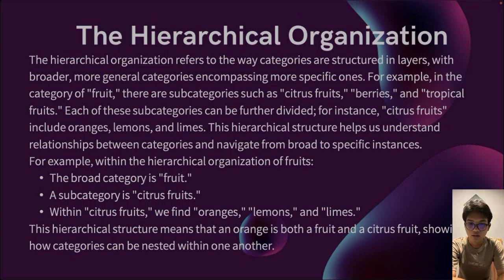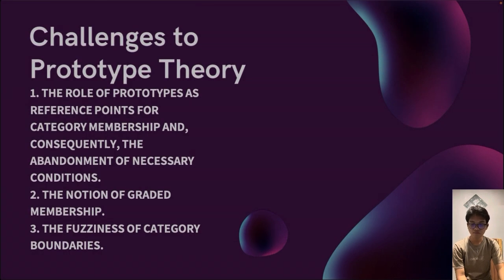For example, within the hierarchical organization of fruits, first is the broad category, fruit. Second, a subcategory is citrus fruits. And last, within citrus fruits, we find oranges, lemons, and limes. The hierarchical structure means that an orange is both a fruit and a citrus fruit, showing how categories can be nested within one another. Next is challenges to prototype theory.